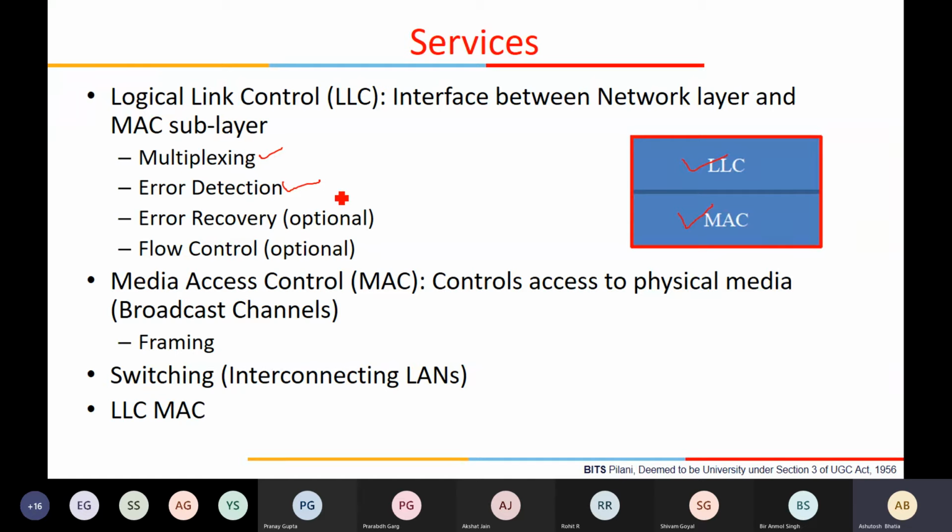But apart from that, even if the signal strength is good, 1 bit or 2 bits of a message can be corrupted in between, and that is what we call the bit error rate. Usually in wired networks, unless it is completely destroyed, the error rate is of the order of 10 raised to power minus 9, which is very low; only 1 bit out of 10 raised to power 9 transmitted bits is going to be in error.